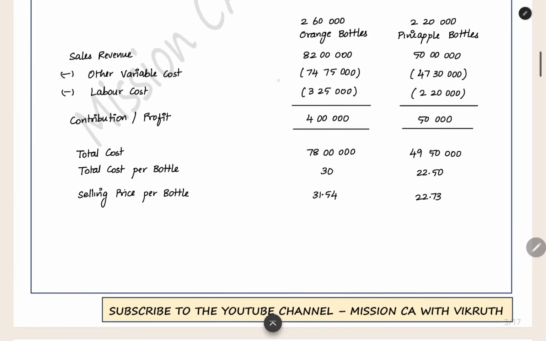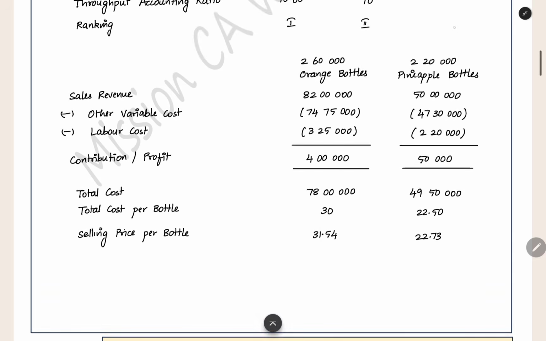Now what is the total cost we incurred? These two when you add, you will get the total cost. Total cost per bottle you can get by dividing by the number of bottles. Now what is the selling price per bottle? This much revenue we got from the total of 2,60,000 bottles. For one bottle, what is the revenue? 82 lakh divided by 2,60,000. When you do this, you will get 31.54, 22.73. This is the actual selling price as per the contract done by the company.